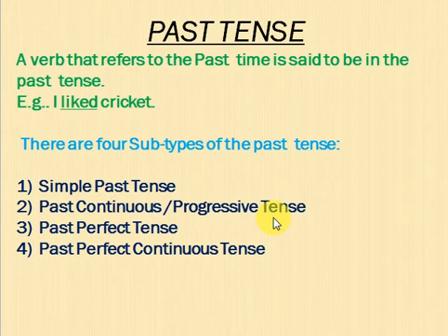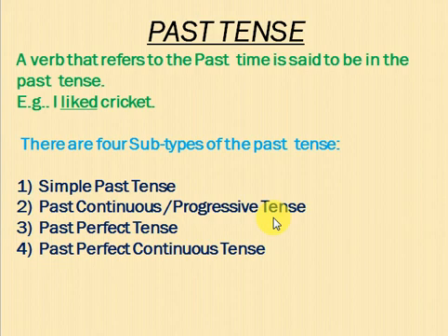Okay, first see on the screen, what is the past tense? A verb that refers to the past time is said to be in the past tense. I said earlier, the verb decides which tense is there, and here the verb will come in the past form. Like I am saying, go, went, gone. Go is the present verb, went is the past verb, and gone is the past participle. So you can say verb first form, second form, third form.